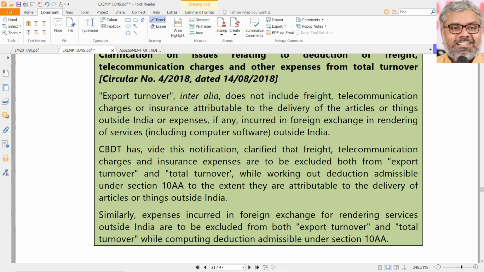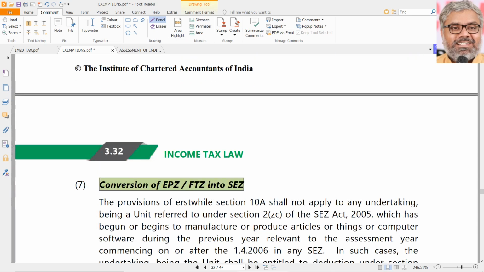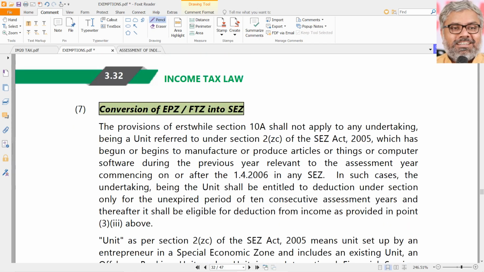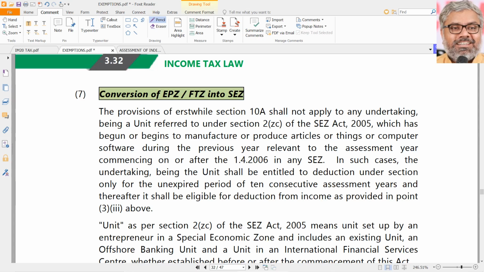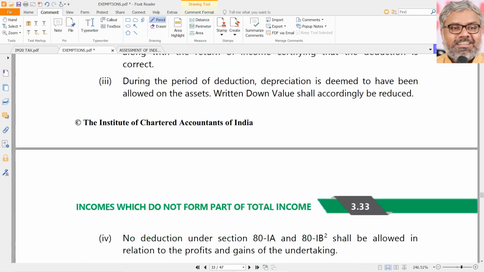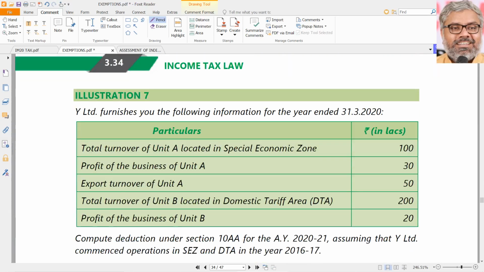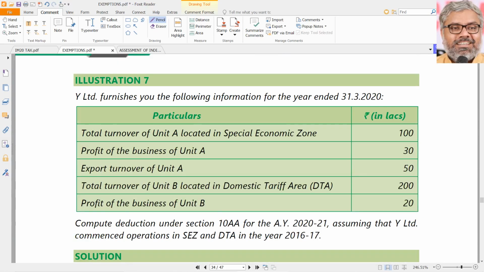Okay, so that's what is clarified in the CBDT circular also. Export turnover will have to be excluded with the freight, telecommunication charges or insurance. Same way, total turnover also has to be excluded with the same things for the calculation of exemption under 10AA. So that is the 10AA. Then after that, if it is conversion of something into SEZ, we don't need that. Other things are all not required. Directly how to calculate the exemption under 10AA is our area of interest.